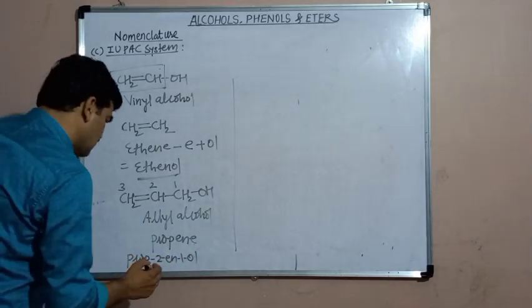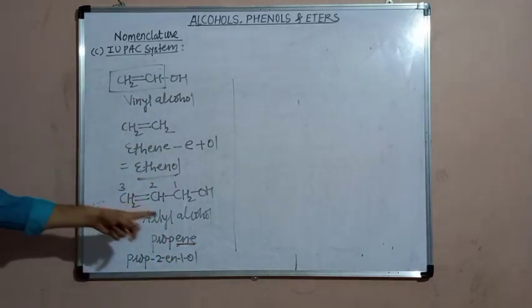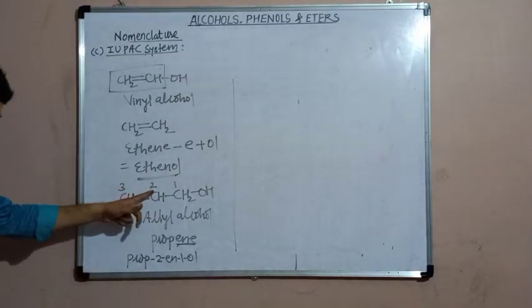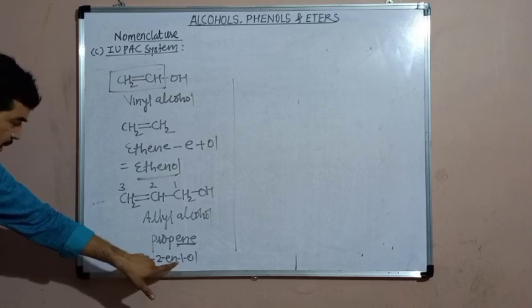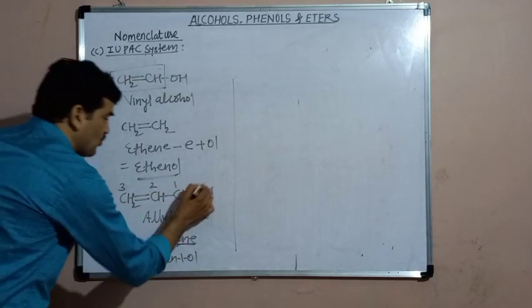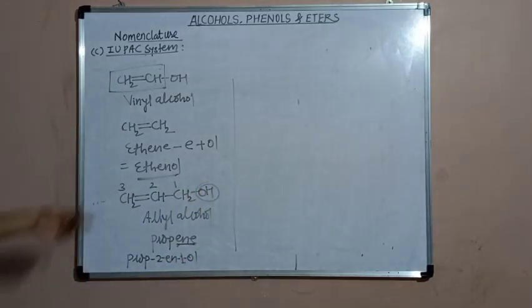Before writing the suffix ENE, the position of the double bond should be entered. The position of the double bond is 2. Therefore, prop-2-ene. Now from this suffix ENE, E should be replaced by OL, and the position of this OH is 1. Therefore, 1-ol: prop-2-en-1-ol. This is the IUPAC name of allyl alcohol. This is about the nomenclature of alcohols. Thank you.